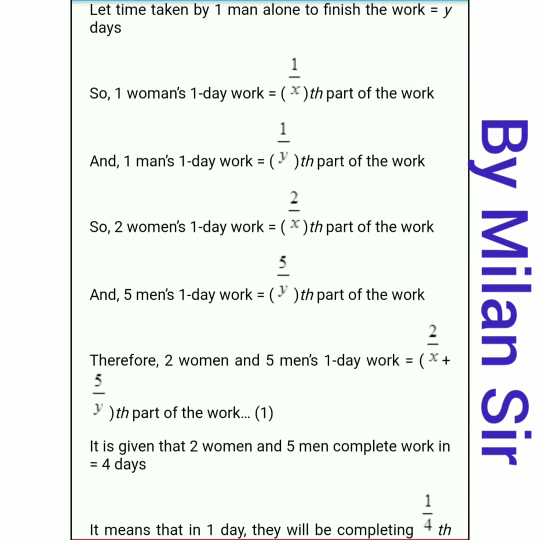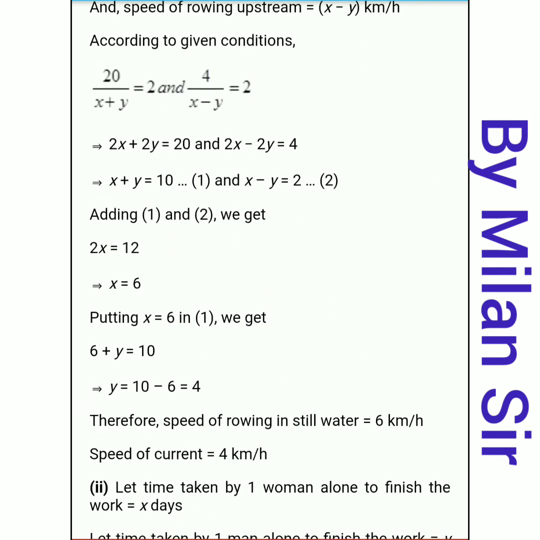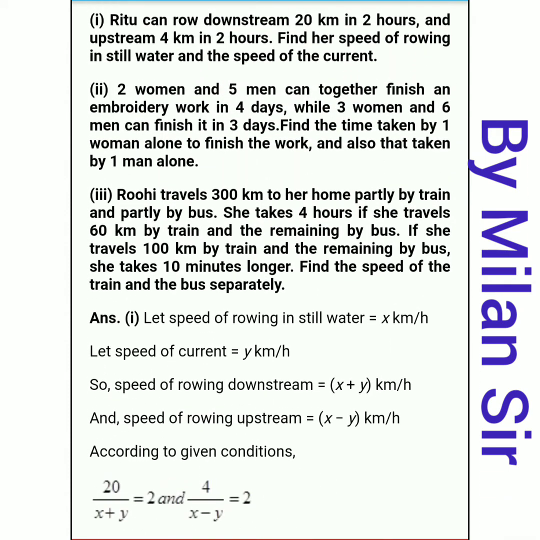Similarly, we can make our second equation. Here 3 women are there. So 3 women's 1 day work is 3 by x. For 1 woman it is 1 by x, so for 3 women it is 3 by x.